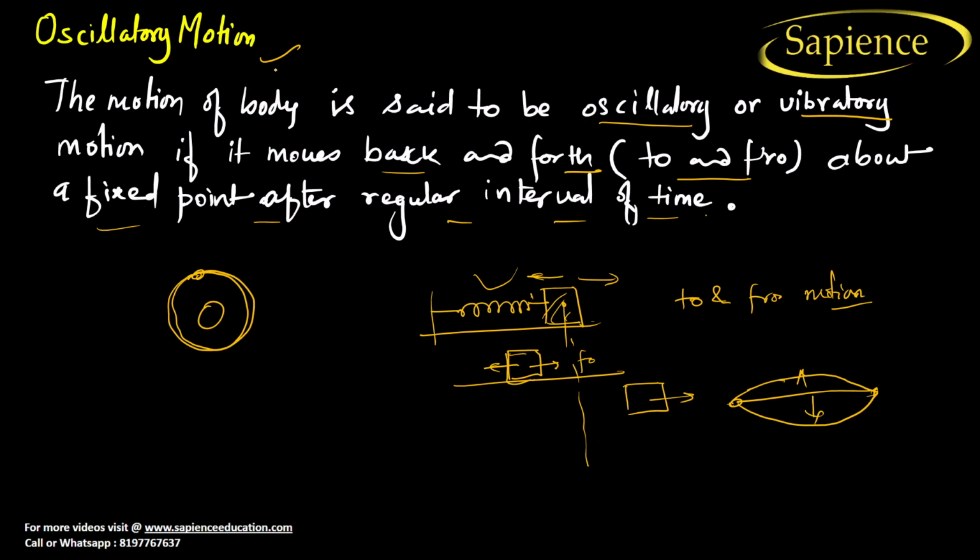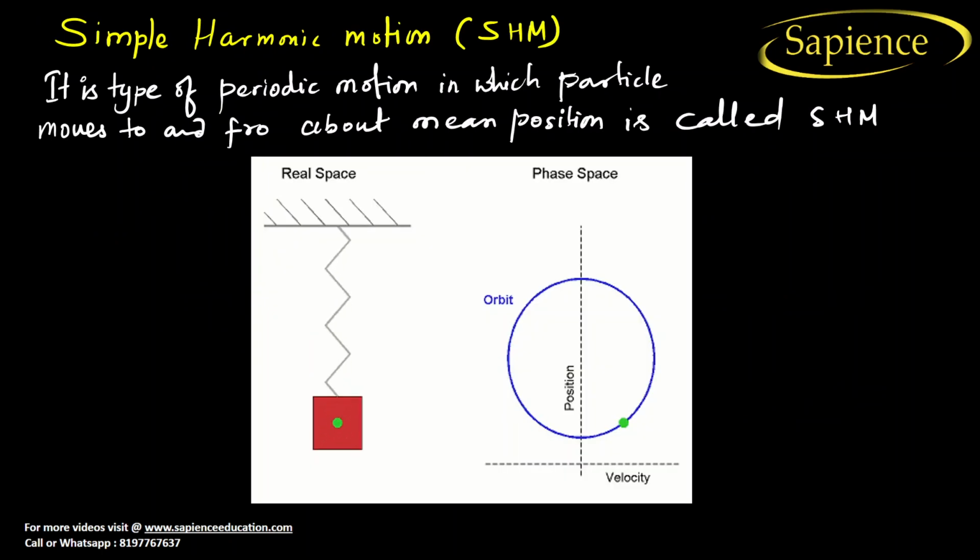So oscillatory motion or oscillation is where wherever we see a to and fro motion, or back and forth motion, then that motion is known as oscillatory motion. And you know that oscillatory motion is also a periodic motion. Why? Because its motion is repeated. But Earth is moving around the sun, so this motion is periodic, but it is not as such oscillatory motion because it is not moving back and forth or to and fro.